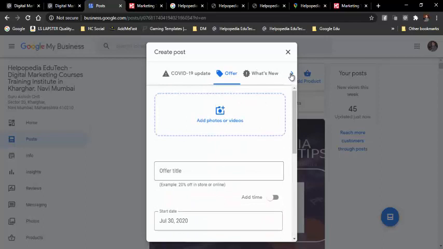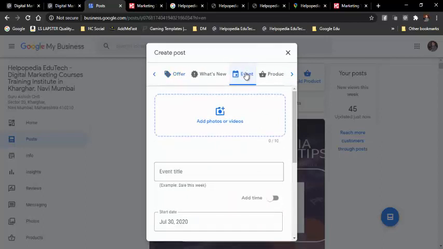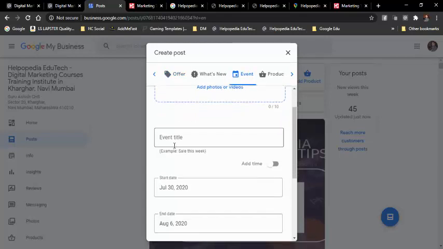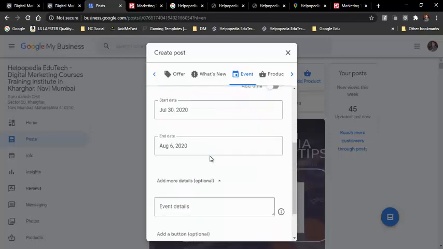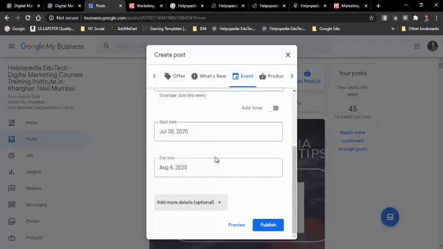Then the next thing that we have is event. So if I click on event, then over here I can add a photograph of the event, then the event title, then the start date of the event, end date of the event, then some more information about the event, like more details.